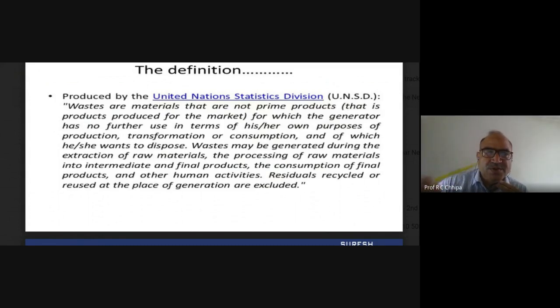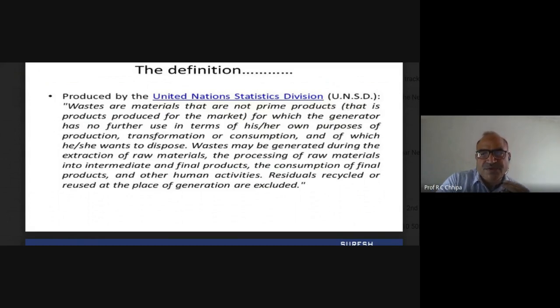That is, a product produced by the market for which the generator has no further use in terms of its own purpose of production, transformation, or consumption, and which he or she wants to dispose of.